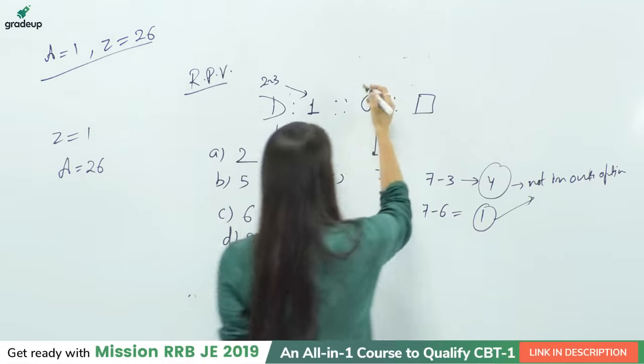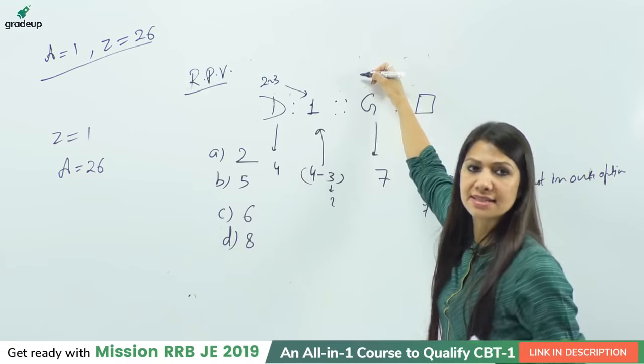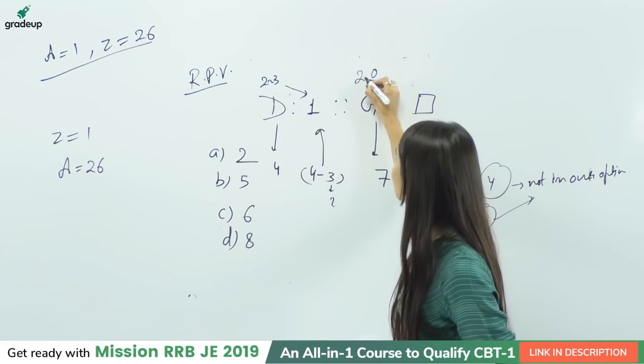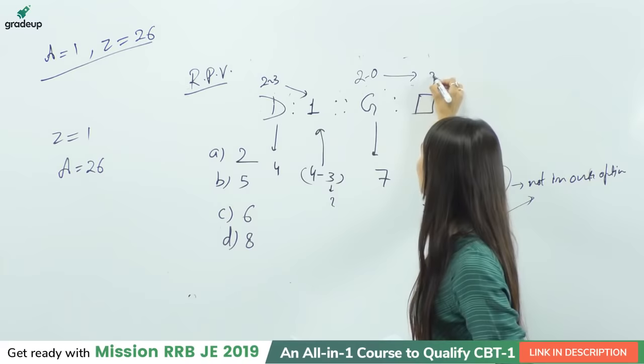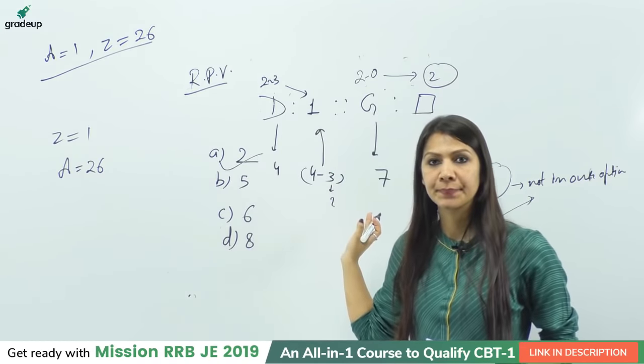Fine. Similarly, if you write the reverse place value of G, the direct is 7 and the reverse is 20. The reverse place value and digit subtraction will give you 2, which is exactly in option A. So this is our right answer.